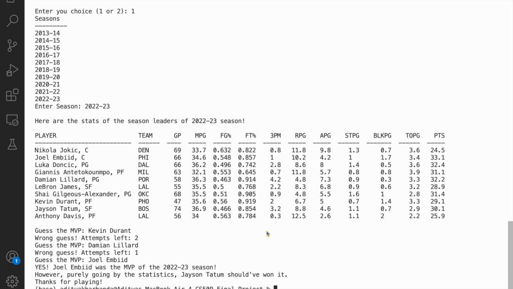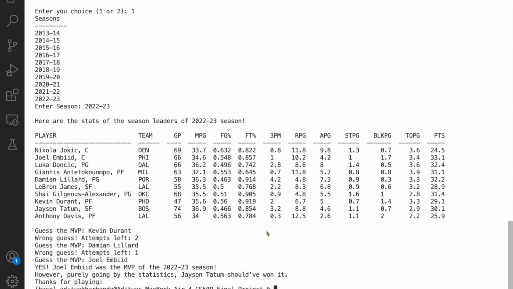So, purely going by the statistics, according to my formula, Jayson Tatum should have won the MVP, because this formula doesn't take into account the narrative around the player and how well the player's team was performing. These two factors are very difficult to quantify, which is why I didn't take them into account. However, they are very important in determining the MVP. Hence, I have also mentioned below who should have won the MVP if it was decided purely on the basis of statistics.